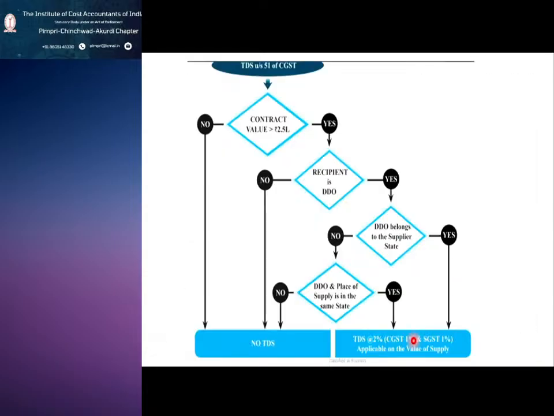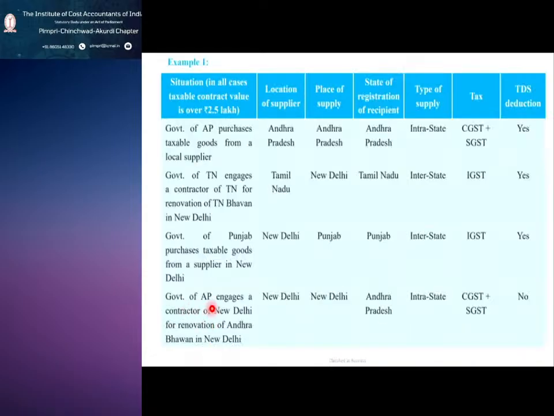Then the location of the DDO here is Andhra Pradesh, location of supplier is New Delhi. So that condition is not satisfied, but you still have one more condition, that is the place of supply.